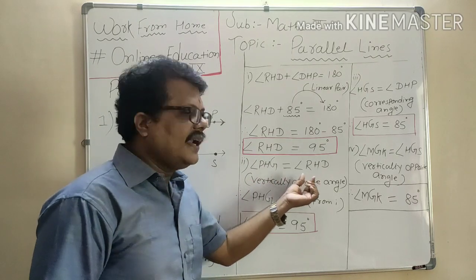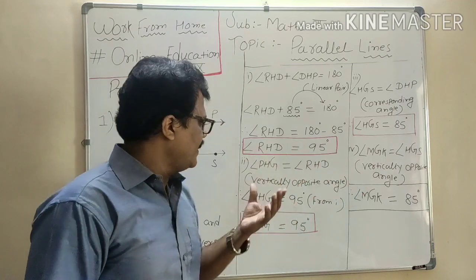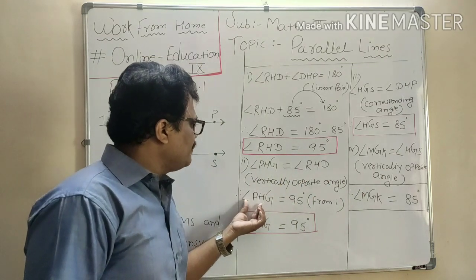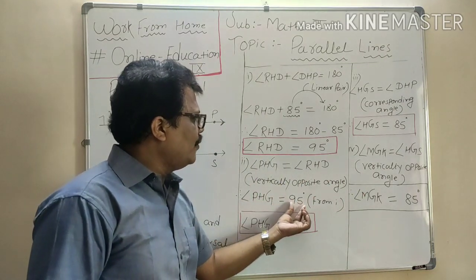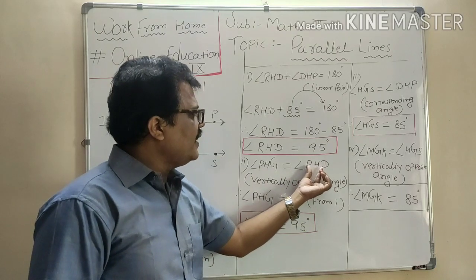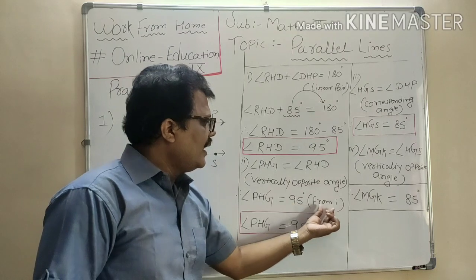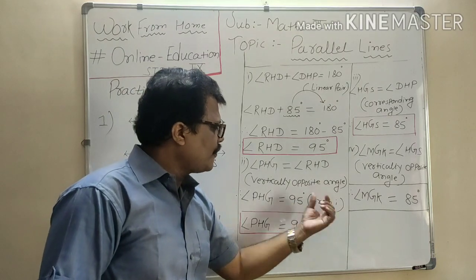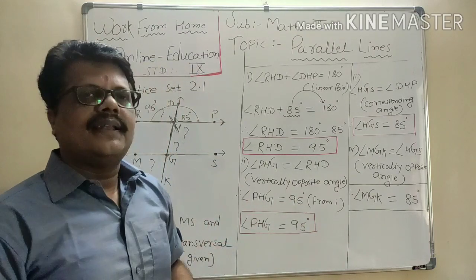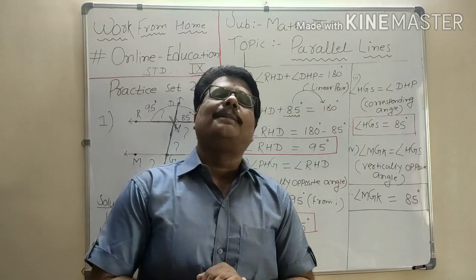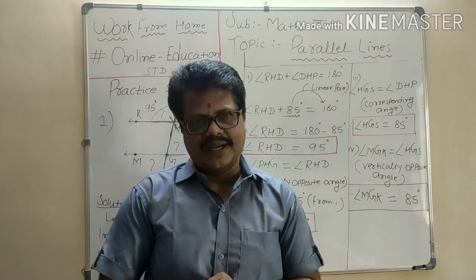Again I said writing the reason is very important. These angles are called vertically opposite angles. Now angle PHG becomes 95 degrees. How? Because RHD, we earlier got the answer 95. Just substitute over here. Again you mention the reason: I got it from 1. And in this manner, we got the answer angle PHG also equal to 95 degrees.